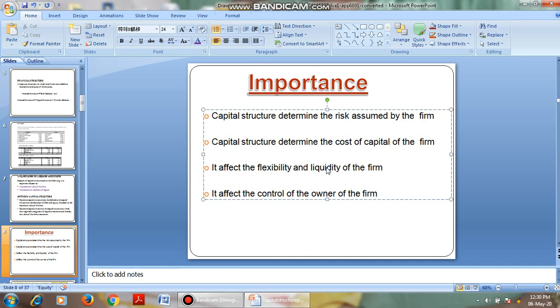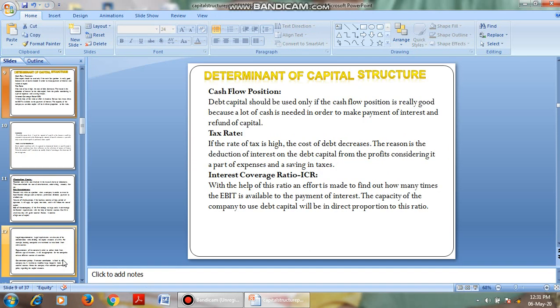Then it affects the control of the owner of the firm. The capital structure should be under the control of the owner, that is, under the control of equity shareholders. If the debt portion is increased, we have to pay more interest. If the equity portion is increased, then the ownership gets diluted. So the capital structure must be under the control of equity shareholders. Okay, then coming to the next one, that is determinants of capital structure.